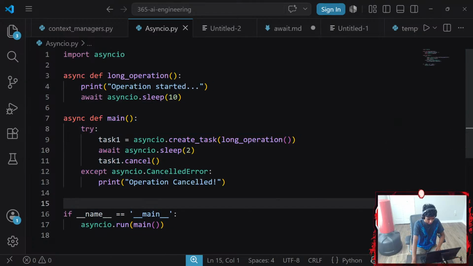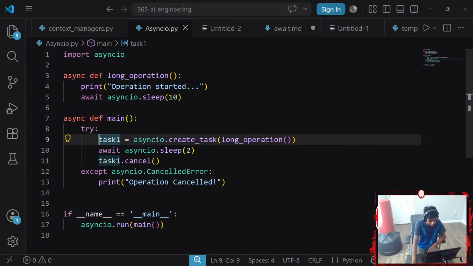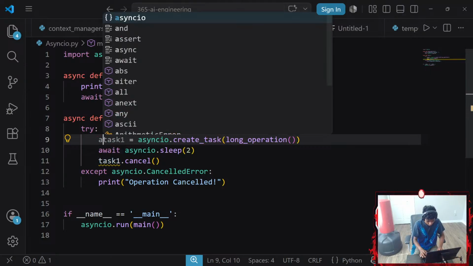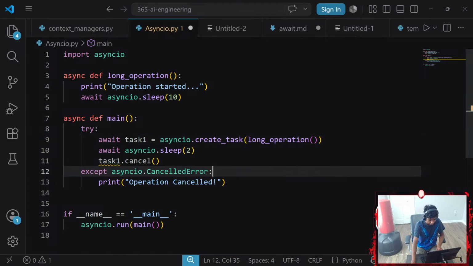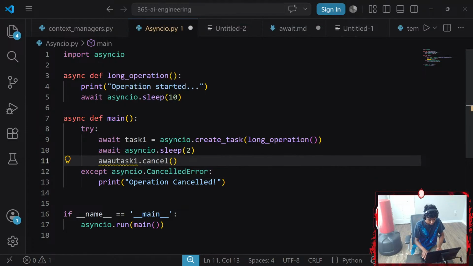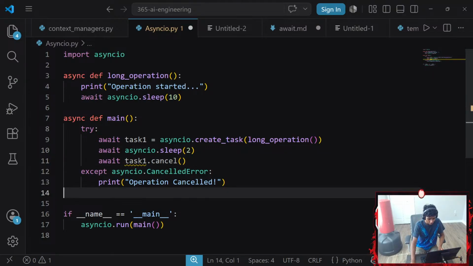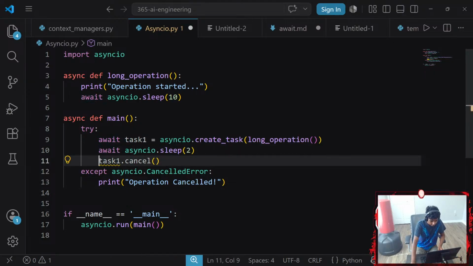Speaking of which, I'm gonna go ahead and copy this. I'm not really as familiar with these syntaxes here. Like, what the hell? Wait. Okay, so I did await that. You know what? My bad. I should have awaited that. Yeah, if we don't await stuff, we get all sorts of errors. That is task one dot cancel. Okay, and then we await that. Cancel, then await task one inside try/except.